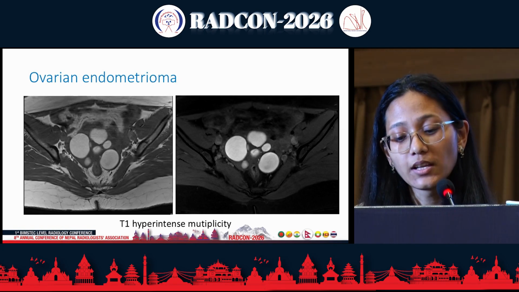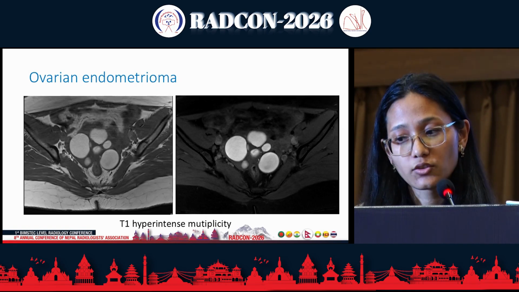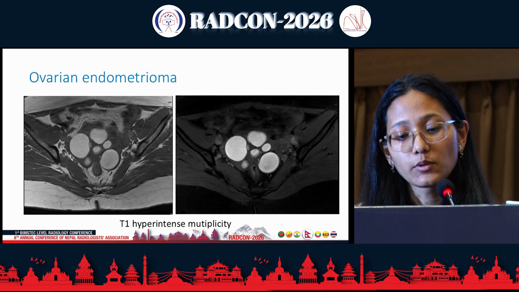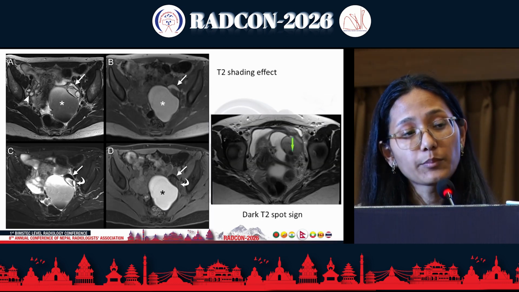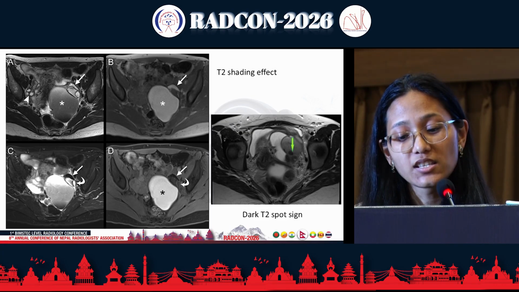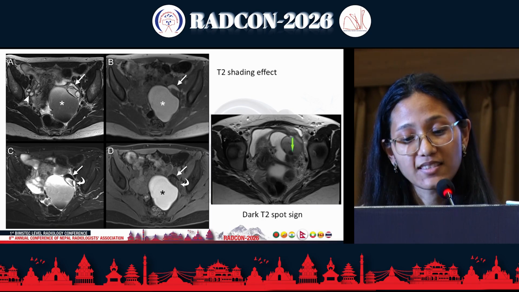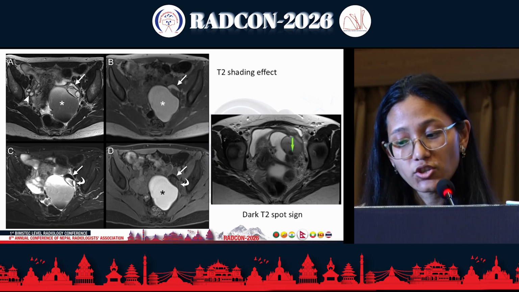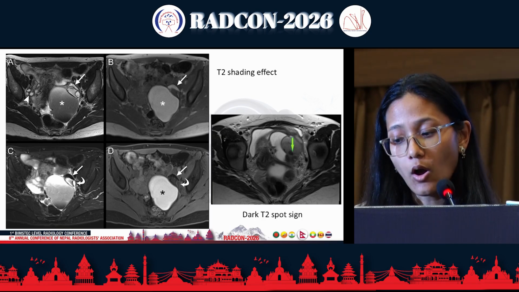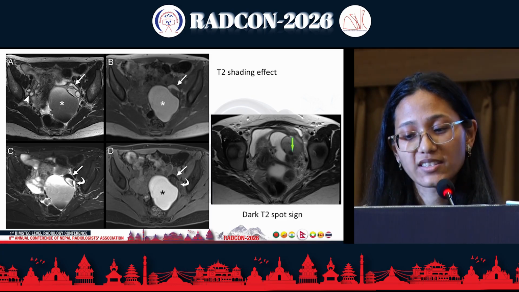In MR, the endometriomas will appear as T1 hyperintense multiplicity. When there are multiple T1 hyperintense cysts in the adnexa, endometriosis should be suspected. And there will be this typical T2 shading effect, in which it will appear homogeneously high in the T1 weighted image without the loss of signal in the fat saturated images, and there will be loss of signal in the T2 weighted image, which is due to the high concentration of iron and protein. Due to the retracted clot, there might be a dark T2 spot sign.